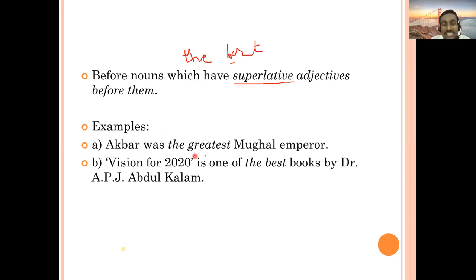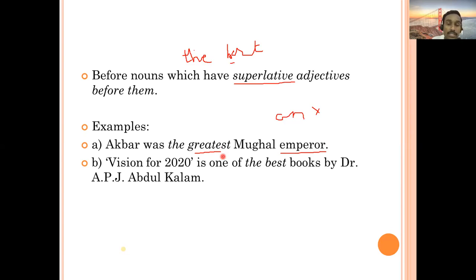Akbar was the greatest Mughal emperor. Greatest Mughal emperor. You may think that the actual noun is emperor, and it begins with e, so you may tend to use an, but that is not okay. Why is it not okay? You are using which adjective? Superlative adjective. Which is the superlative adjective?